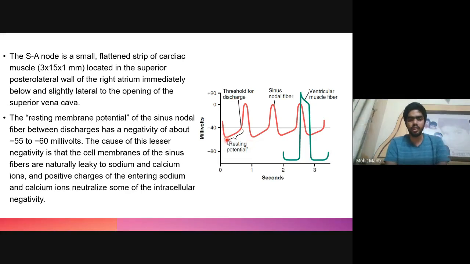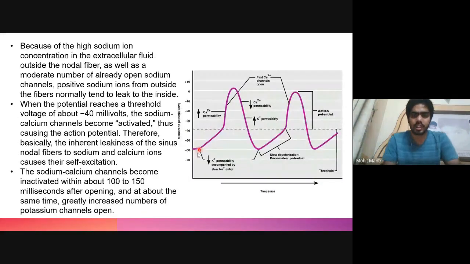Suppose the resting membrane potential is around -55. These leaky channels will continuously allow the movement of sodium and calcium inside the cell, and the membrane potential will keep on increasing up to a certain extent. When it reaches the threshold, the calcium channel will open, and a sudden influx of calcium will take place, and depolarization will occur. So this is what happens.